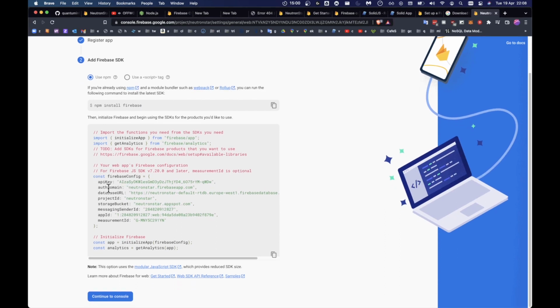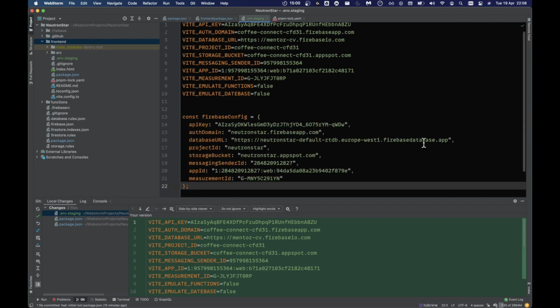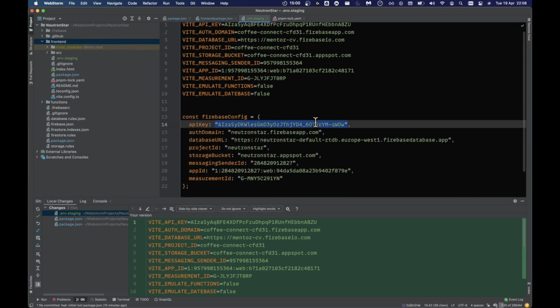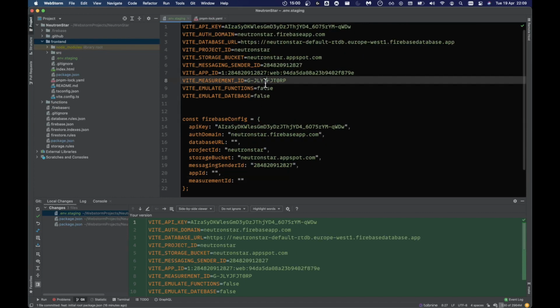So basically this is what we want for our configuration. Okay, so let's just copy that in. So this is basically that one. Okay, so we just paste it in here, and then the boring task of doing this. Measurement ID, where's that? Okay, it's there.